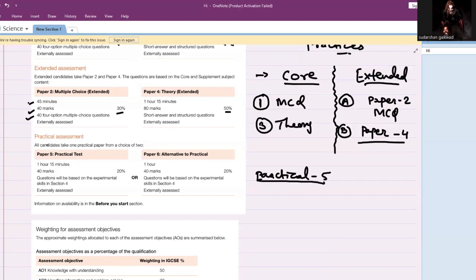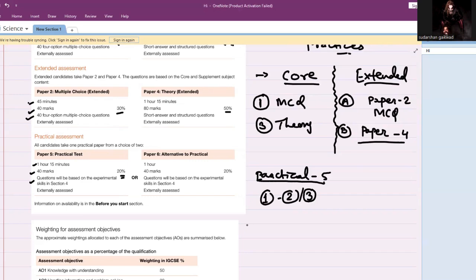Now what is paper 5? It is 1 hour 15 minutes, just like a theory paper, with 40 marks. Either 2 or 3 questions are given, around 20 marks each, or in some combination that makes 40 marks. Weightage is 20%. They give you practicals based on what you have in your textbook.